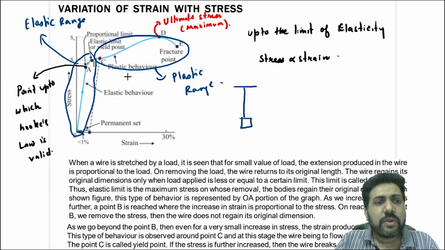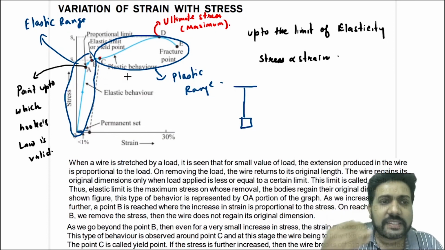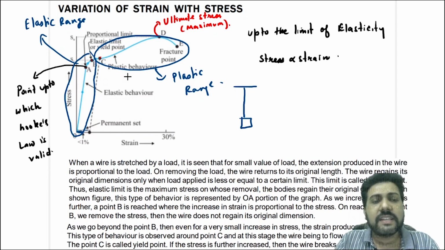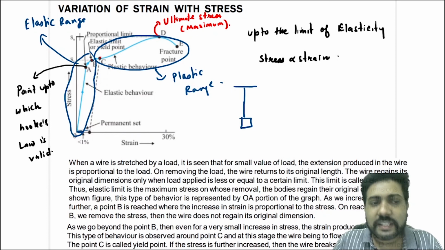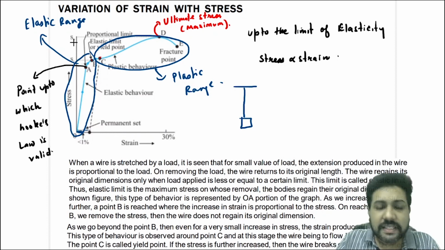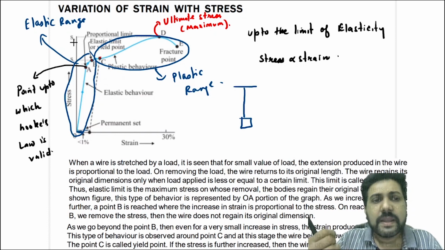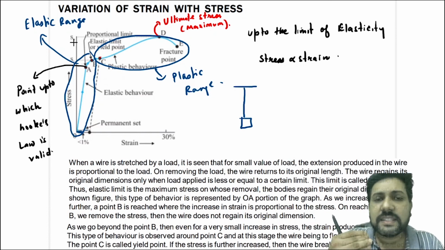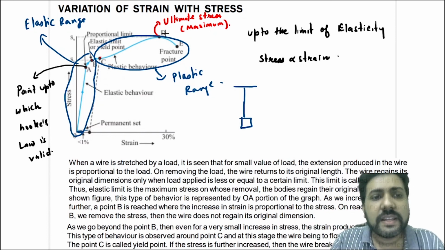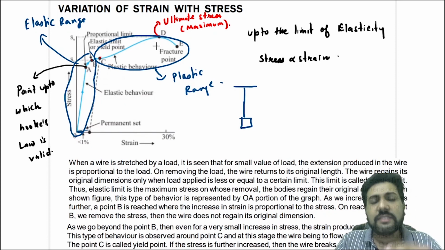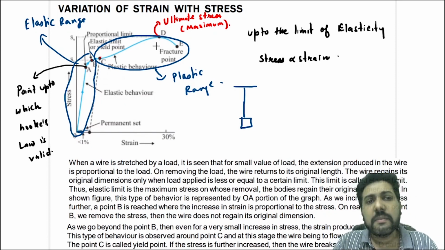So when you reach the plastic region, that means you've given enough stress to reach it. In that case, there will be a large increase in strain for a small increase in stress. It starts to behave like a viscous liquid, it starts to flow. But if you keep increasing the stress, at one point you will reach a maximum stress, that is called the tensile strength of the material.